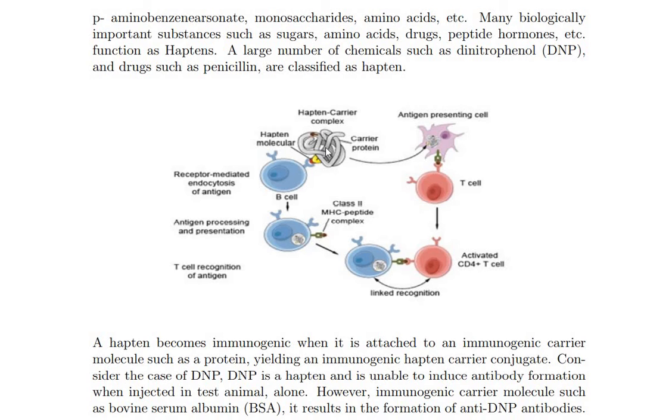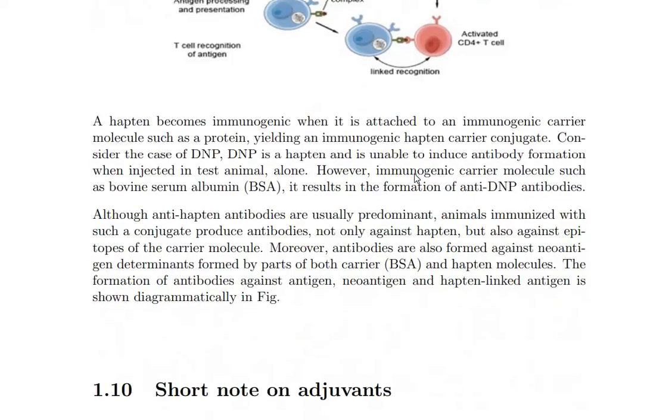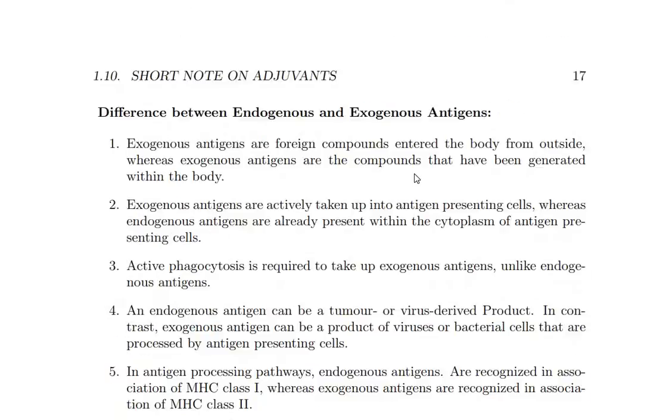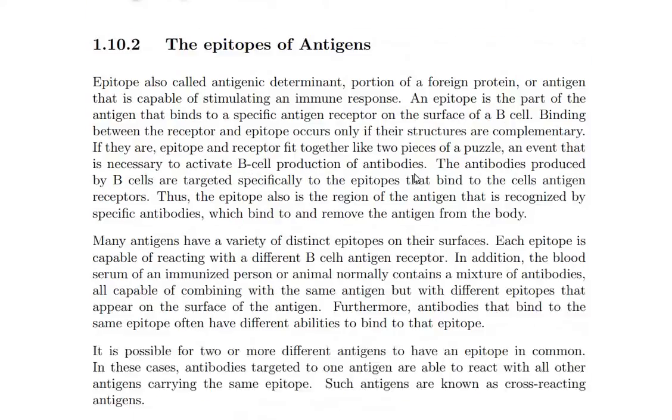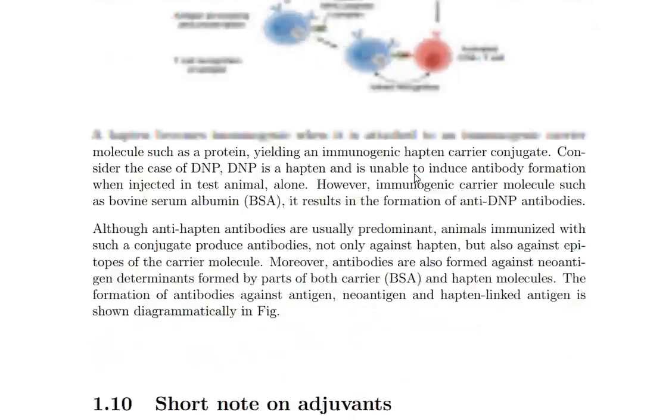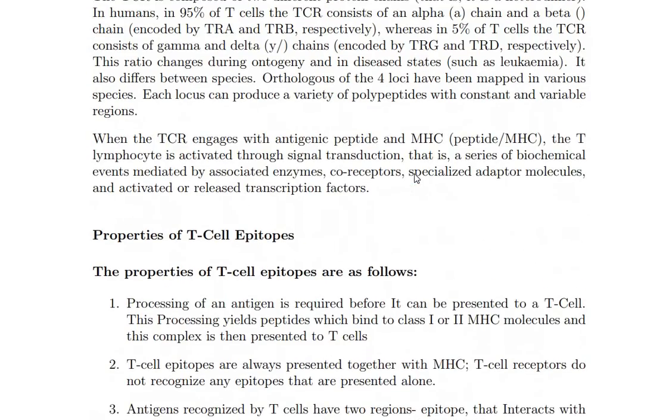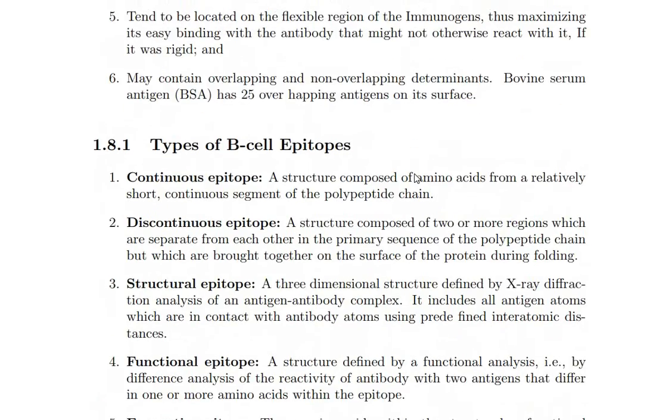The hapten carrier complex examples are the sugars, amino acids, drugs and peptide hormones. This example is in the bovine serum albumin. So bovine serum albumin, these are the hapten carrier complex combined with the antigen presenting cell. So these are the hapten structure. Okay. So ఇంకా మీకు అజ్యూమెన్స్ ఉన్నాయి. What is the paratope structures ఉంది? I will discuss about it in tomorrow's class.